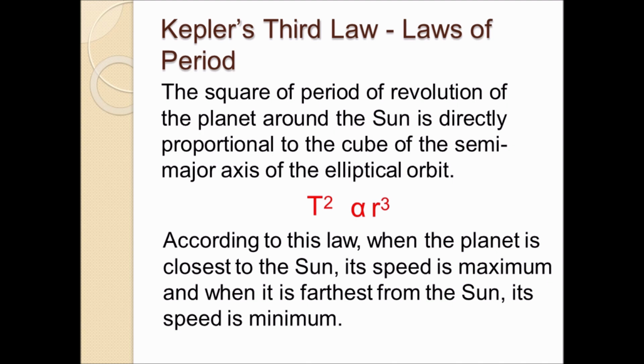It is on page number 3, my dear students. The square of its period of revolution around the sun is directly proportional to the cube of the mean distance of the planet from the sun. So that is Kepler's third law.